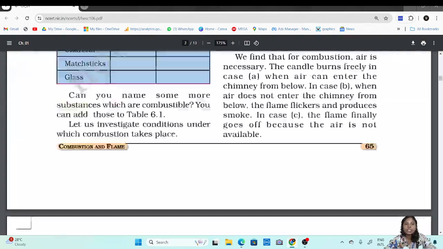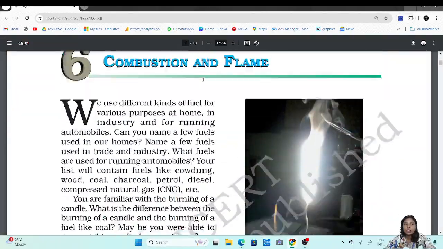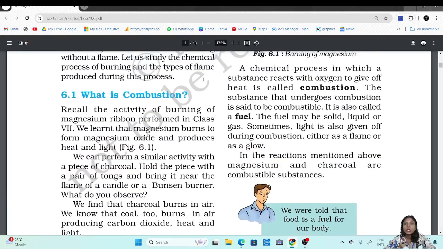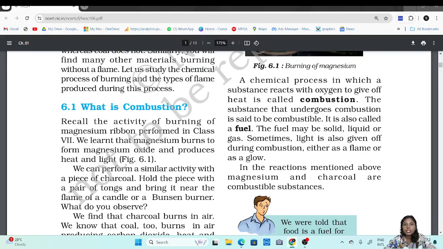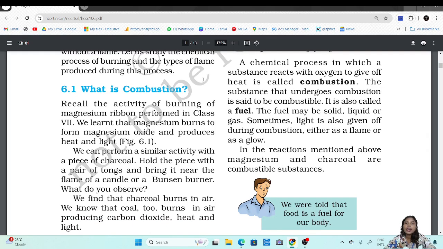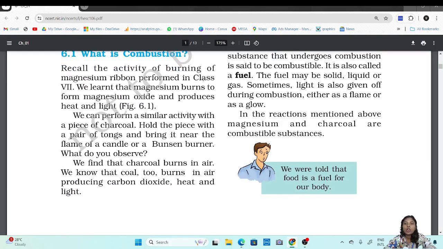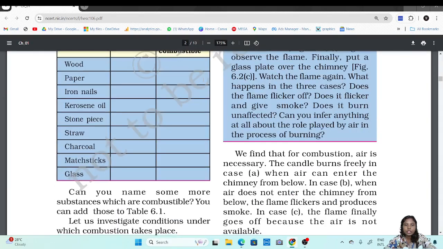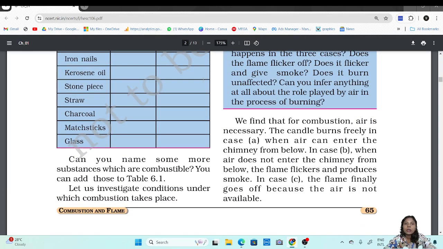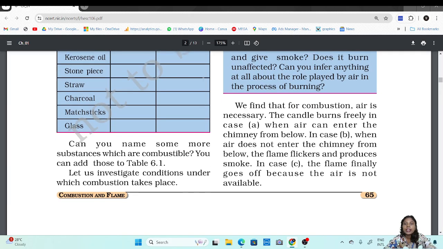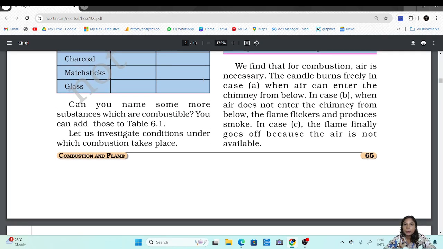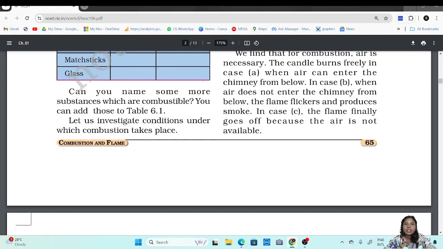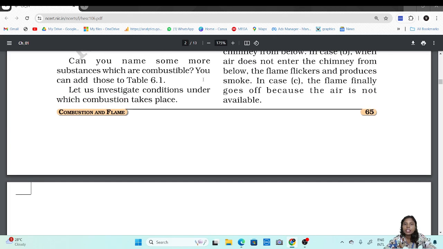To summarize, we understood what is combustion and flame. Combustion is a process in which a substance reacts with oxygen to produce heat. The substance that undergoes combustion is known as the fuel or the combustible. Then we saw how air plays a major role in the flame of a combustible. When there is a supply of air, the flame continues to burn, or when the supply of oxygen or air is cut off, the flame goes off.